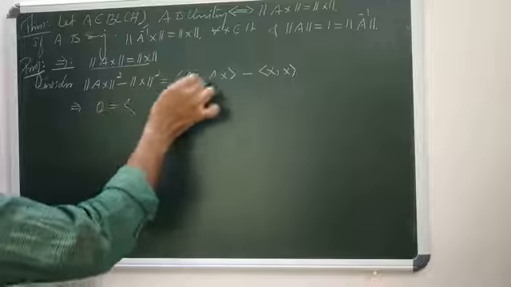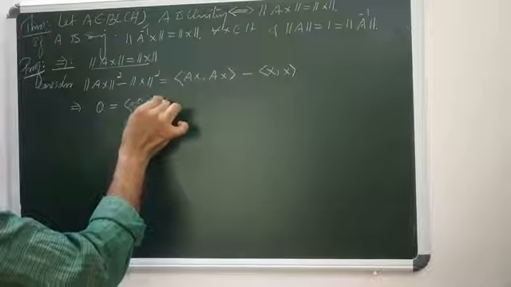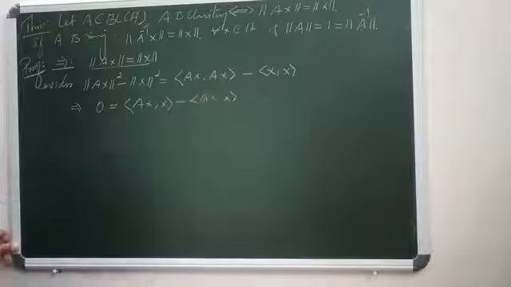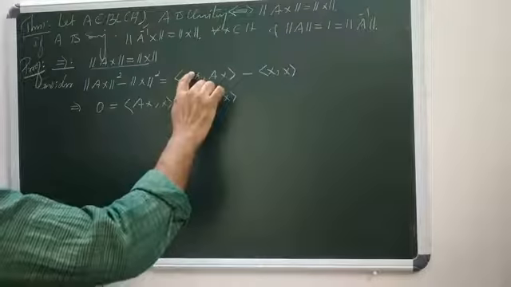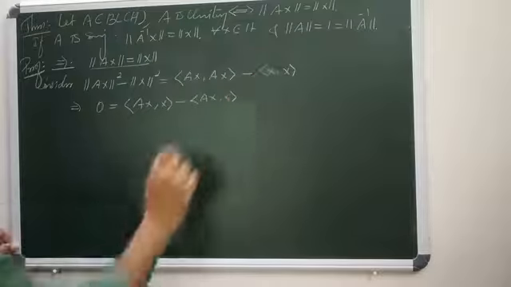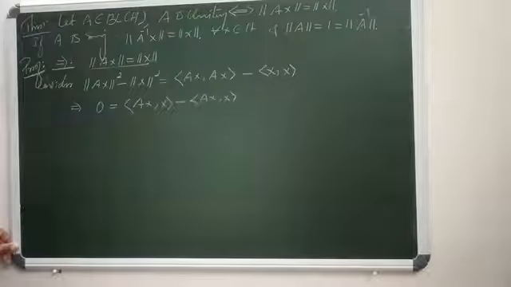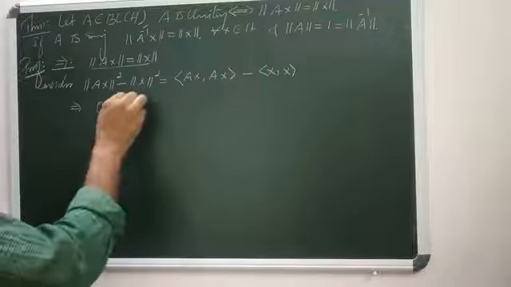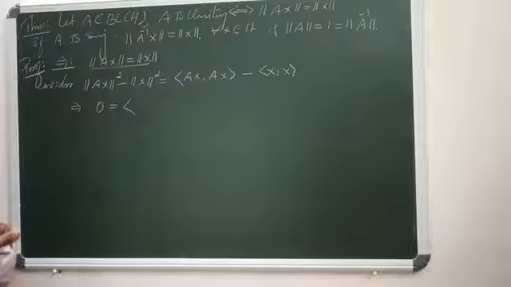So this is inner product AX,X minus inner product X,X. Now consider 0 equals inner product AX,X minus inner product X,X.